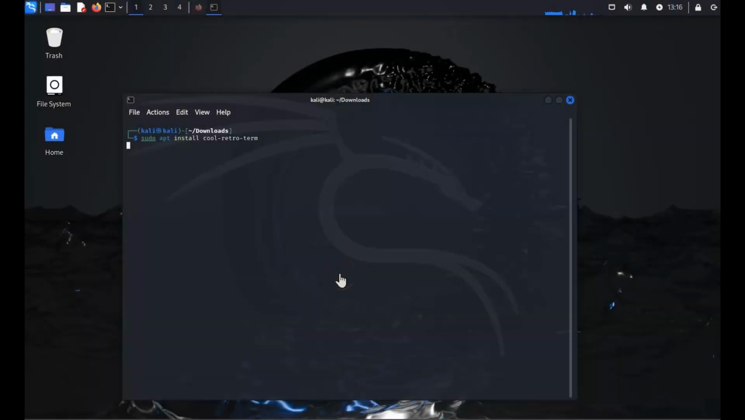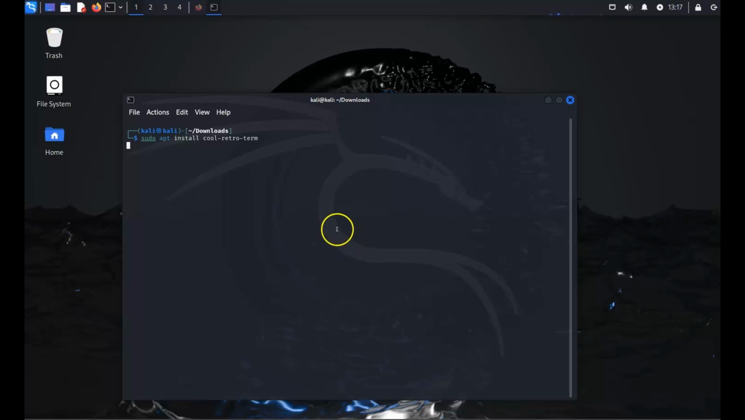And number 3, we got cool retro term. So I figured we would keep going with making our system look really fun and cool. So this is a terminal emulator which mimics those old cathode ray tube screens. So if you want to install it, again, we're on Kali, but if you're on a different distro, just look it up on GitHub.